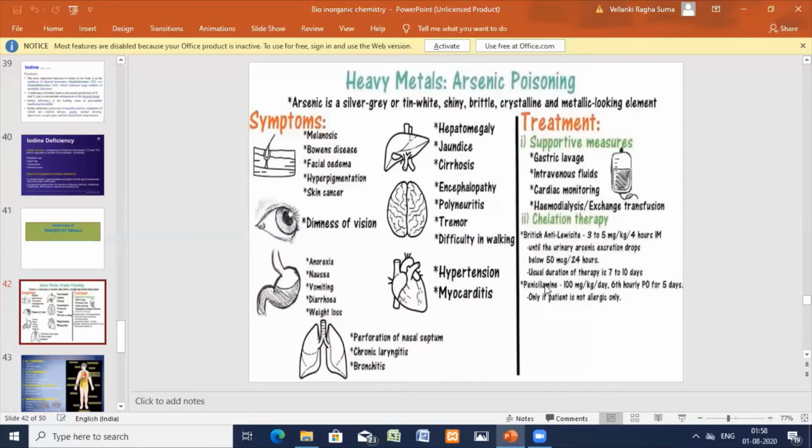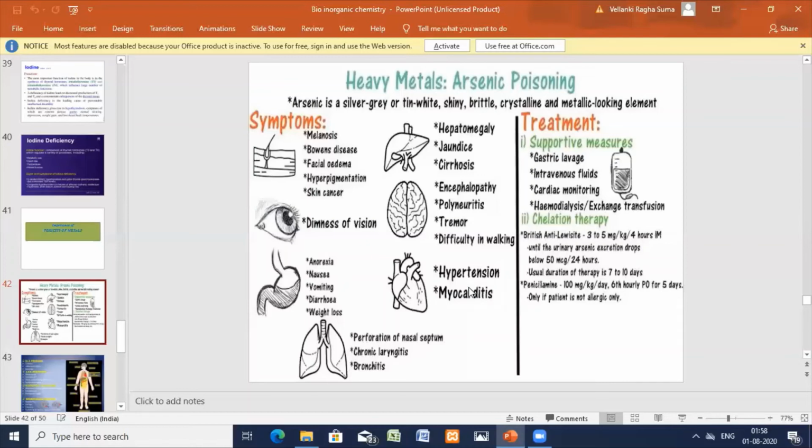So we have seen the arsenic poisoning, how it is. The compounds injure and destroy the cells; they are nothing but protoplasmic poisons. Arsenic reacts with all the sulfhydryl groups. So a person's skin and visceral cancers may also result. All the protein sulfur groups will be reactive. So we have seen how to cure it.